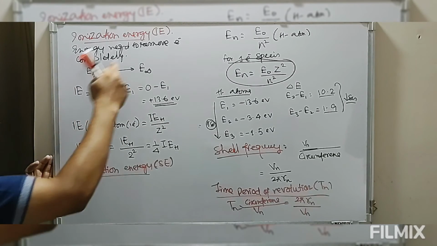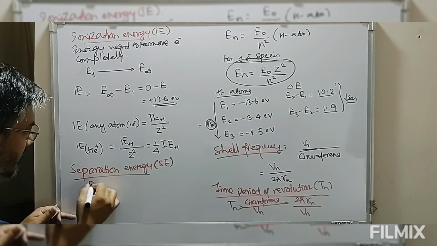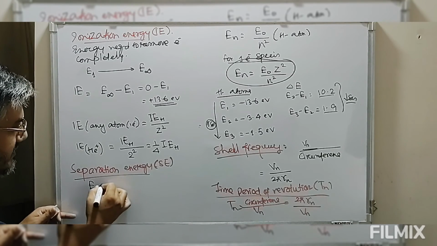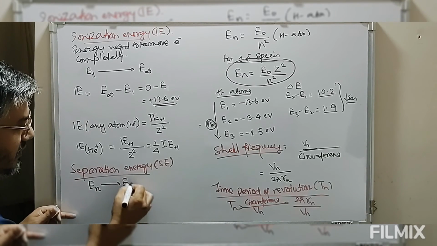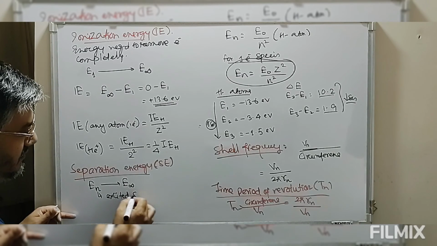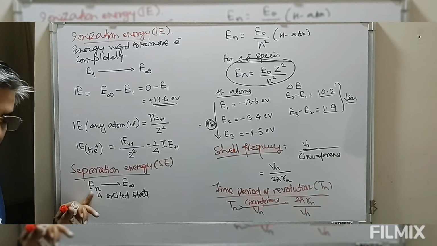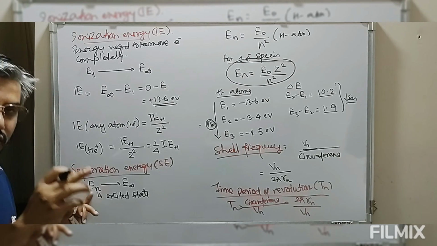Ionization energy is from the ground state to infinity. Any state other than the ground state is known as an excited state. So n cannot be 1. This n can be 2, 3, 4, 5, 6.